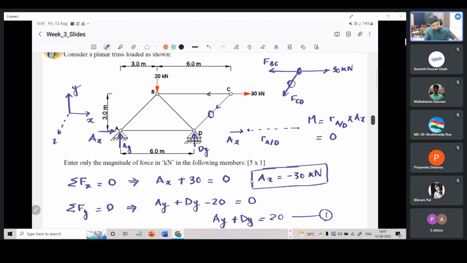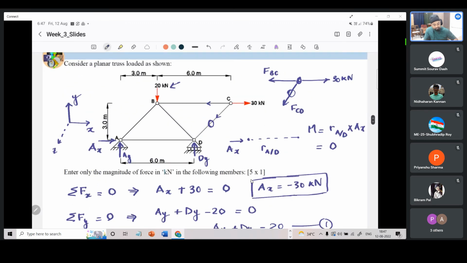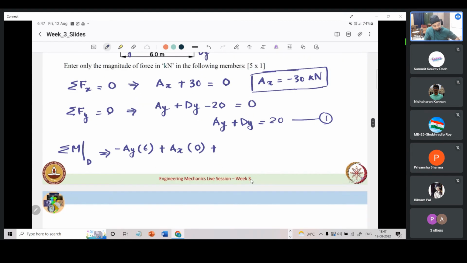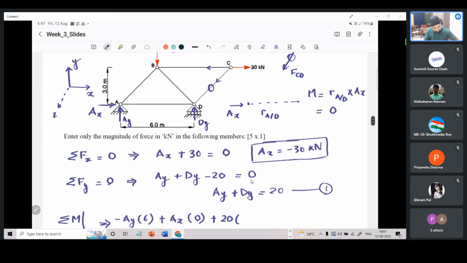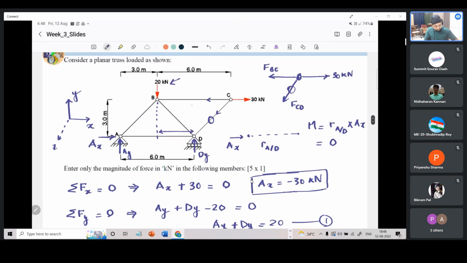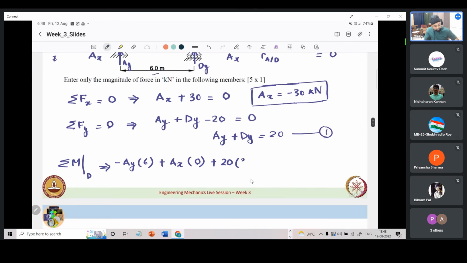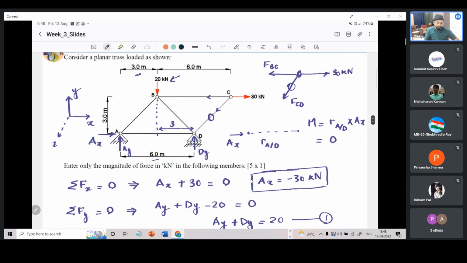Okay. What else is there? Plus this 20 kilonewton which is applied. This will basically create an anti-clockwise moment. So anti-clockwise is positive, into what is the distance? This has to be the distance that we need to consider. And we can see from geometry that this comes out to be 3. This is 6. This is 6. This is 3. So the remaining portion comes out to be 3. Are there any other forces that we have not accounted for?